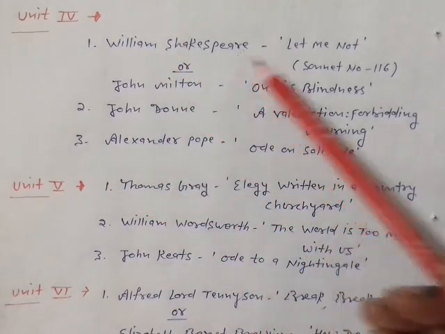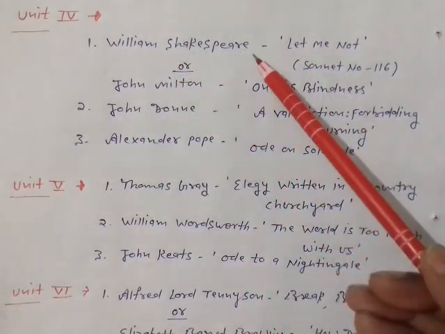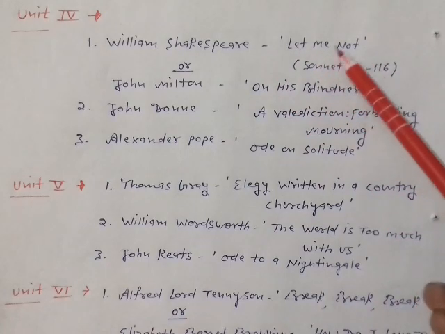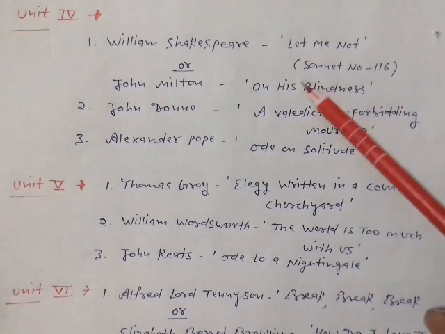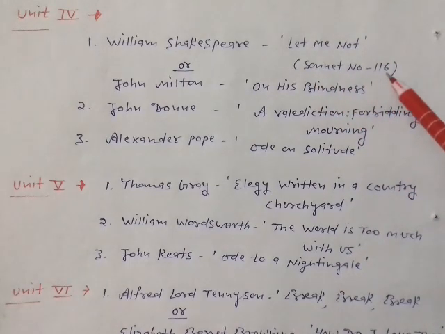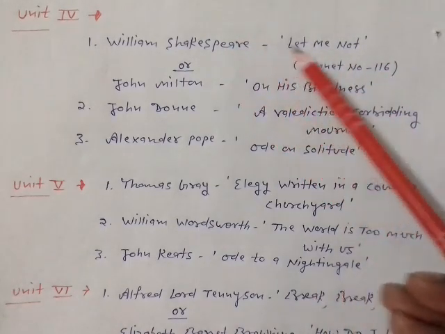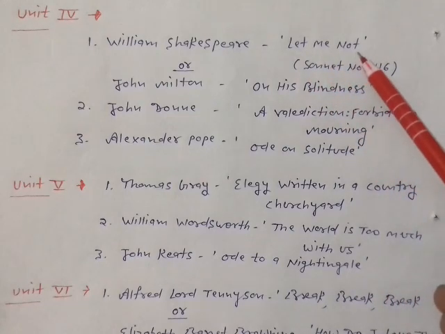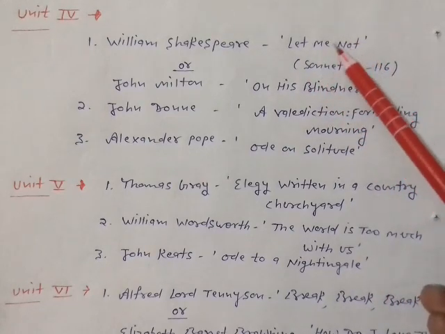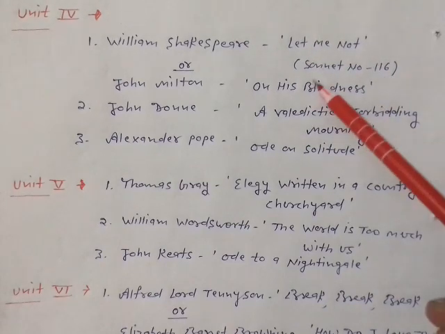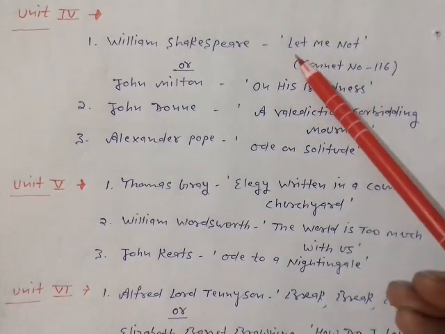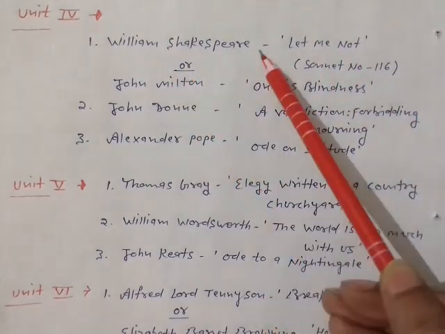First, William Shakespeare, whose sonnet is Let Me Not, sonnet number 116. This poem is a sonnet, the number of this sonnet is 116, and the title is Let Me Not. It is a very small poem.